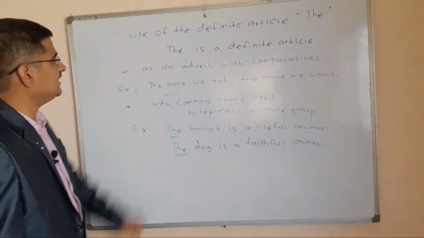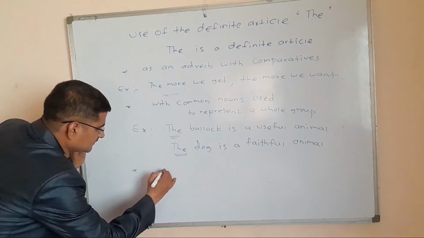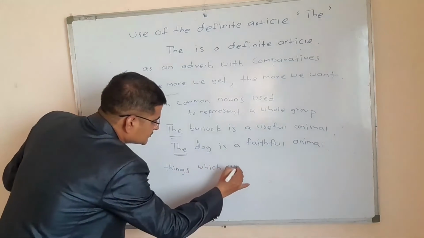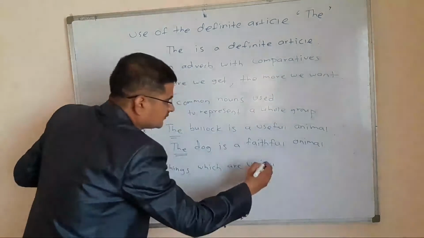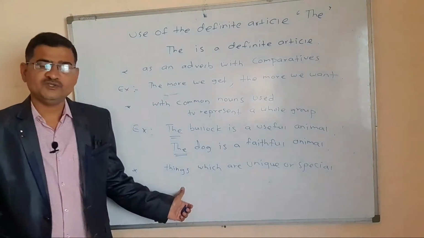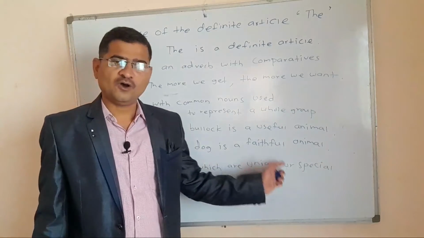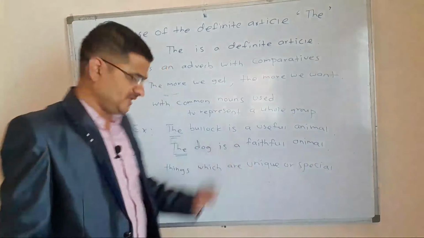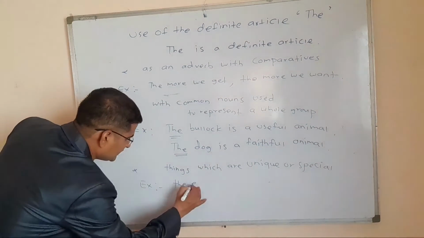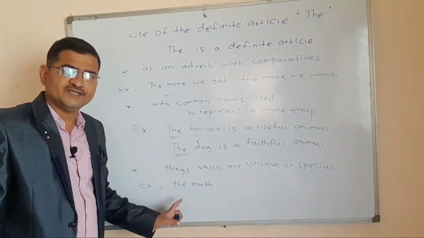Another usage of the definite article the, with things which are unique or special. See here, we use the definite article the before things which are very special or unique. Examples, the earth, because earth is only one in the world. So before earth we are using the definite article the here.